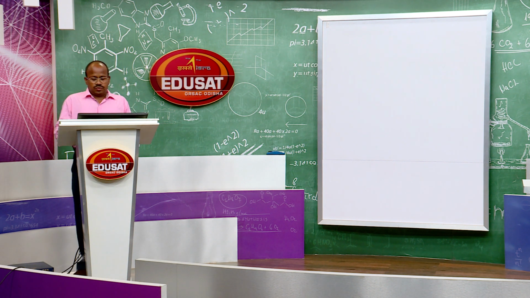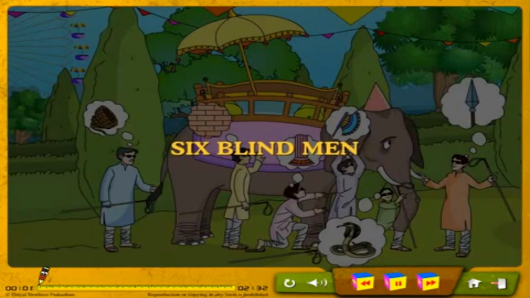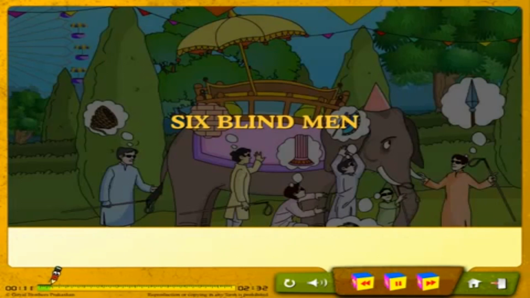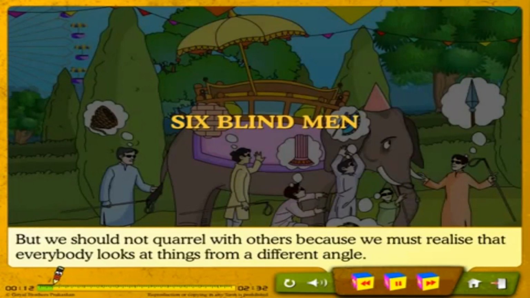Now, you see this video on the slide. It is a story about six blind men and an elephant. You might have heard this story, but maybe some of you have not, so I am explaining it. Once upon a time there were six blind men. They lived in a town and they wanted to go to a fair nearby.